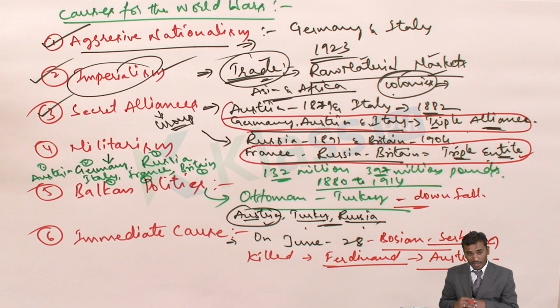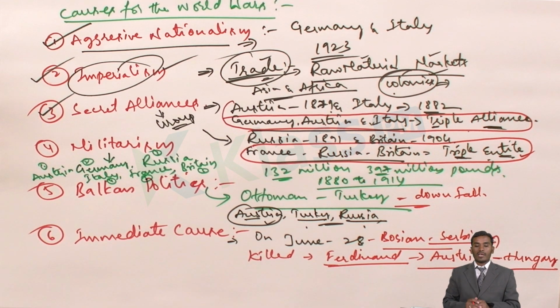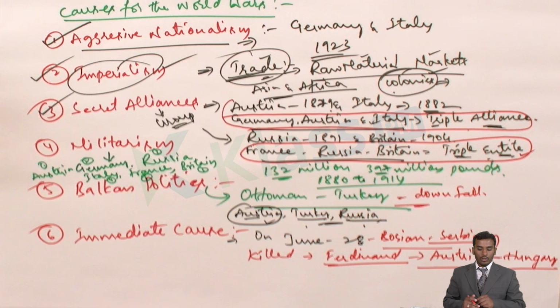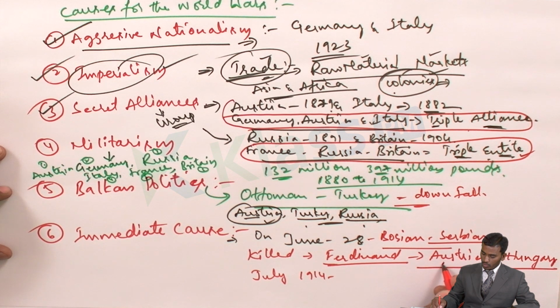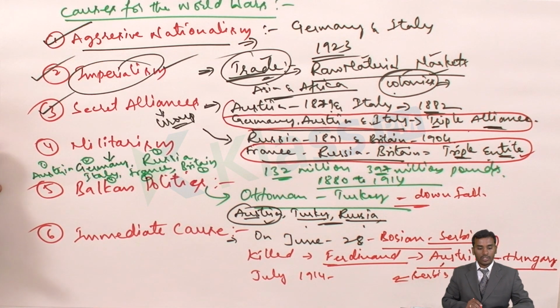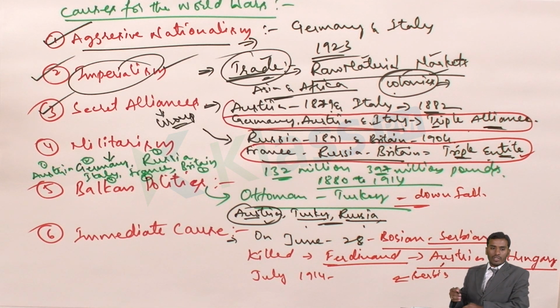He was killed by this Bosnian Serb. He was from Austria and Hungary, that area. So Austria asked Serbia for an explanation in July 1914. Austria asked Serbia to give an explanation of the assassination, the killing or murder, of Archduke Ferdinand. But Serbia did not respond or give any answer to the question asked by Austria at that particular time.